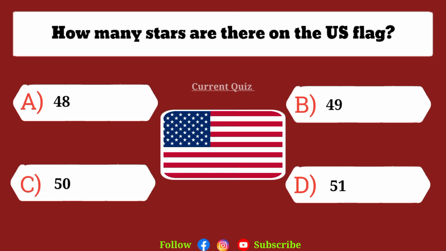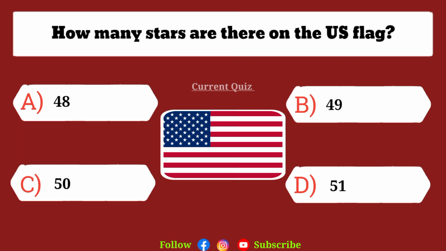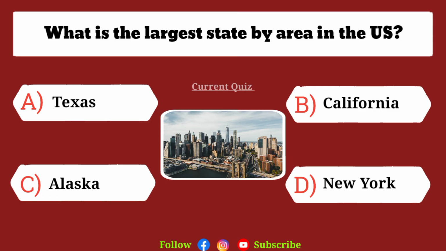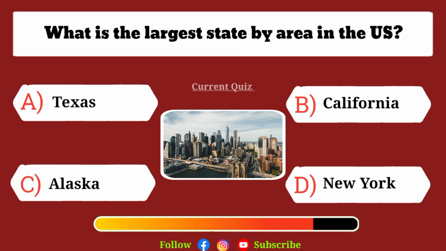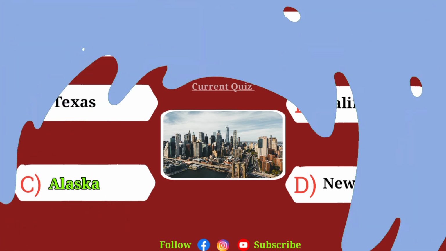How many stars are there on the US flag? The correct answer is C, 50. What is the largest state by area in the US? The correct answer is C, Alaska.